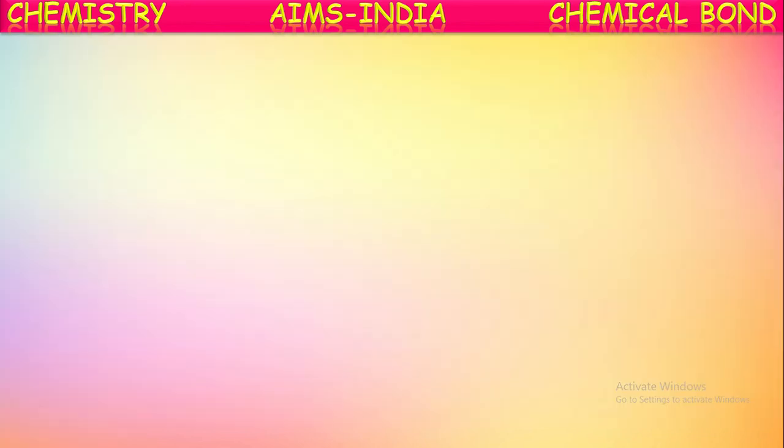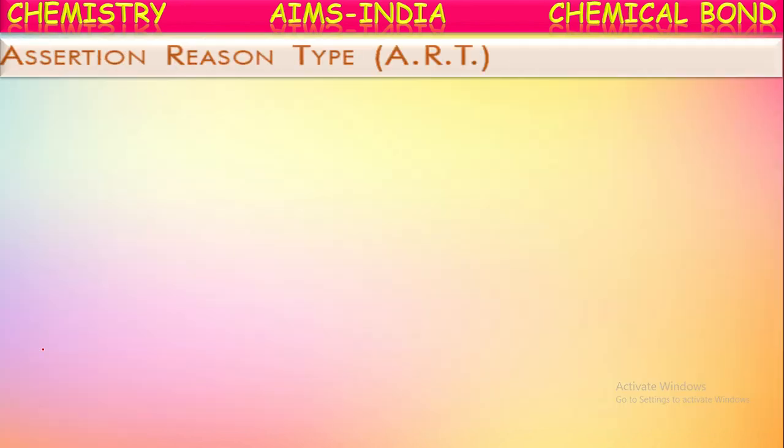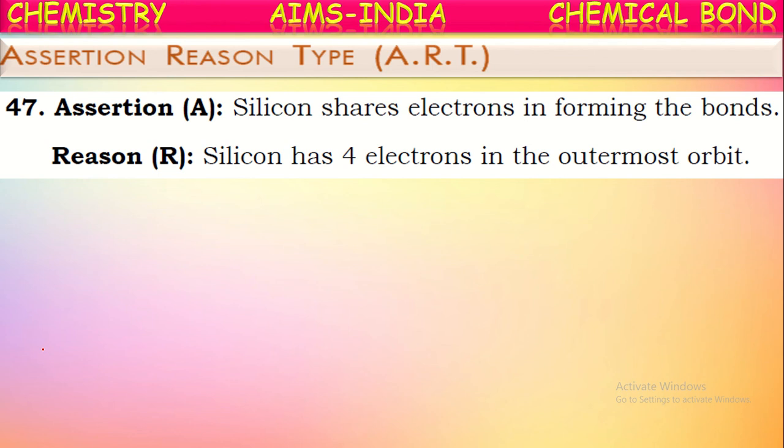Okay, let us see the next one. Assertion-reason type questions. See the assertion: silicon shares electrons in forming the bonds. Yes, silicon has four valence electrons in the outermost shell, so that is why it cannot lose or gain electrons. Instead of these two, it will share the electrons.